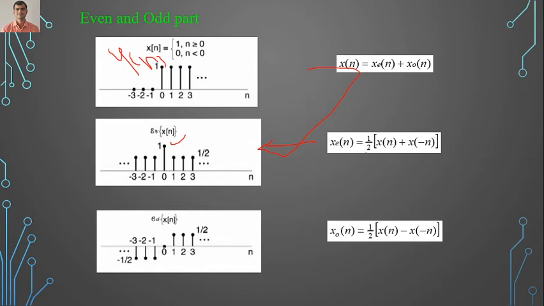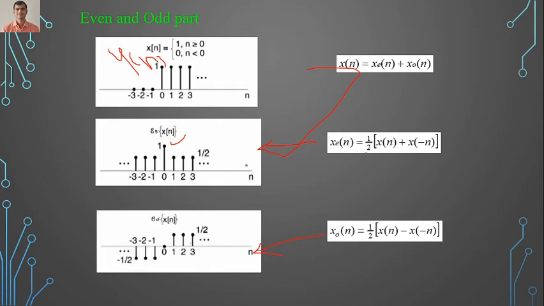You can see here it is the x of n signal, then we have x of minus n here, then you multiply the amplitude, so you'll get a negative side, and 0. Why is it 0 at 0? Because here at 0 it is 1. After taking x of minus n, we again have 1 at 0, and taking the minus, that means amplitude scaling, minus x of minus n. So we have here 1 and minus 1, which becomes 0, and you multiply the amplitude by 1 by 2 and get this signal. This part is nothing but the odd part.